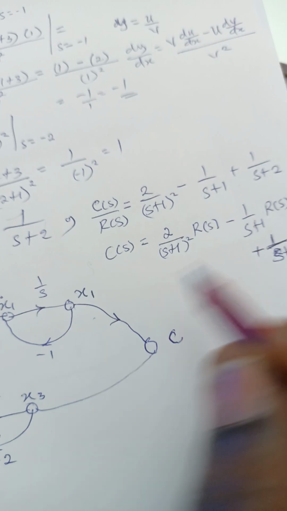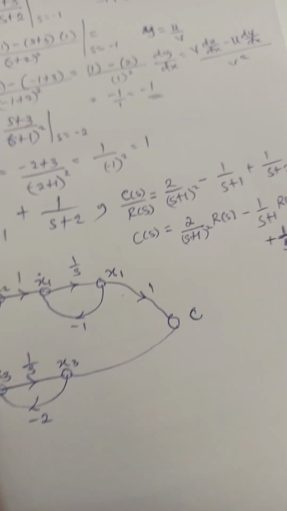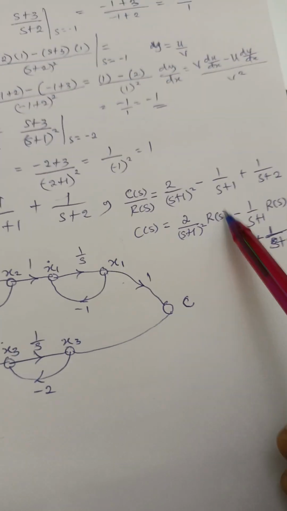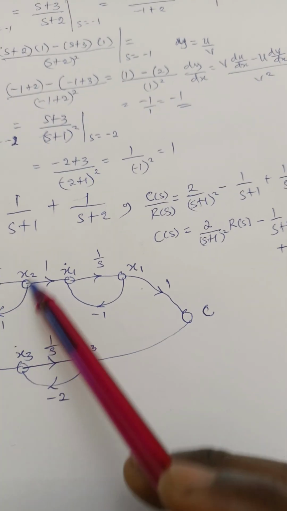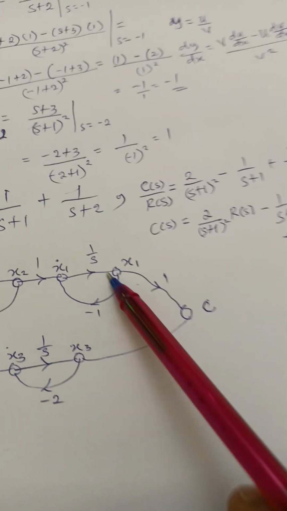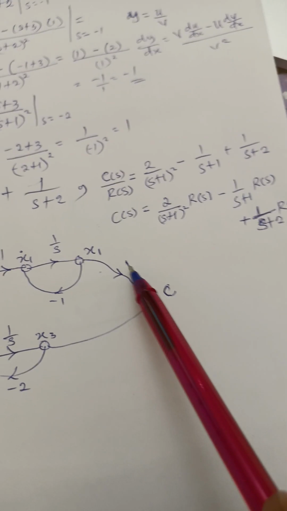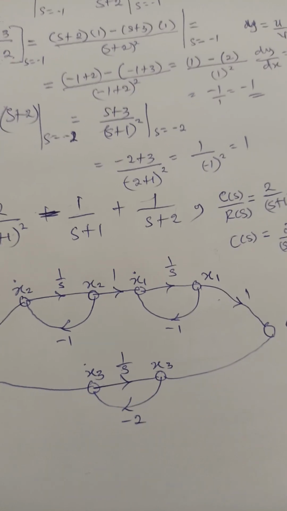Then it links to the last one, which is this 1. So that's how we link this input. If you want to trace this first term out, this is 2 times 1 over S plus 1, another 1 over S plus 1, then times 1. It should give us the output. Is that clear? So that's the first one.